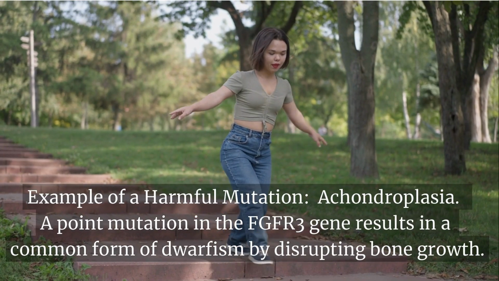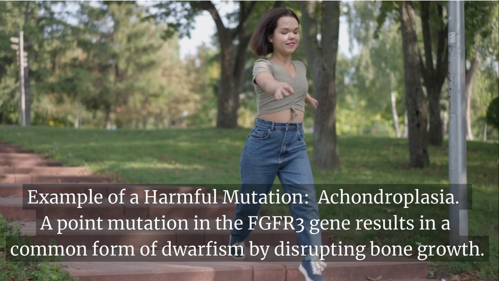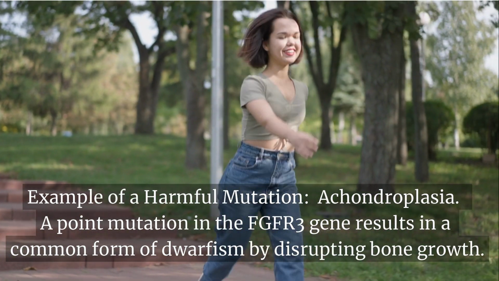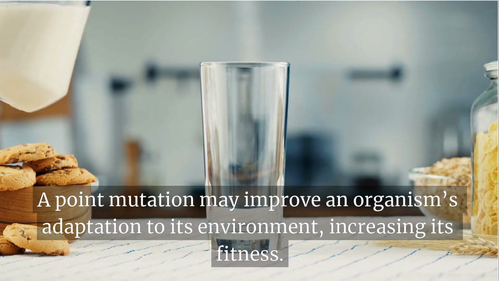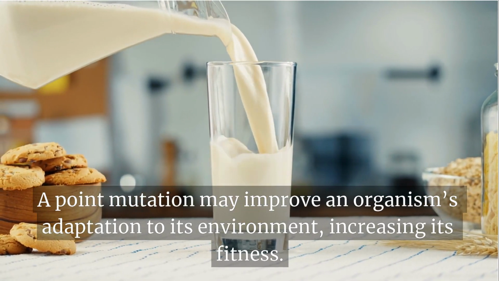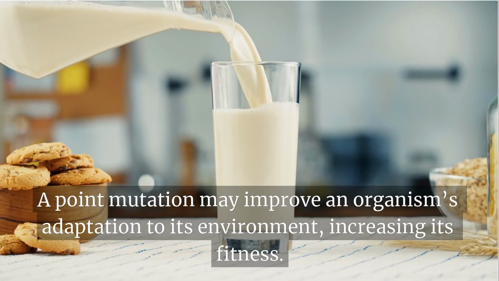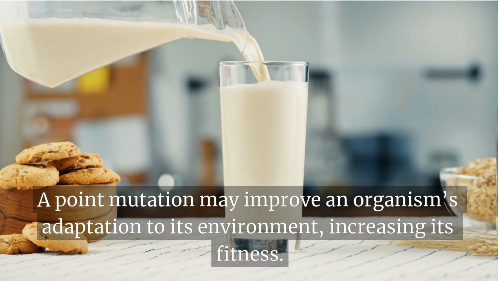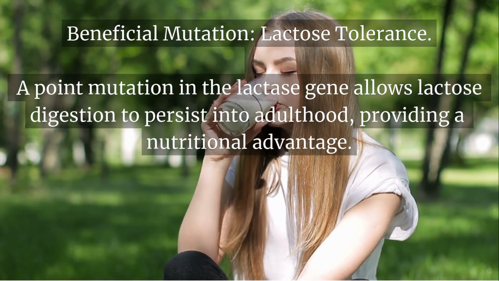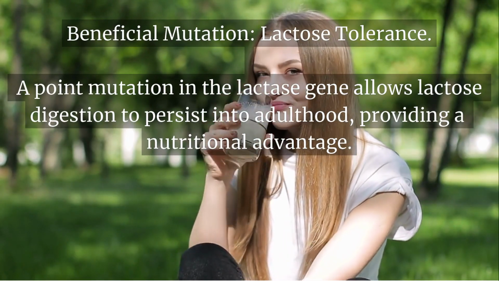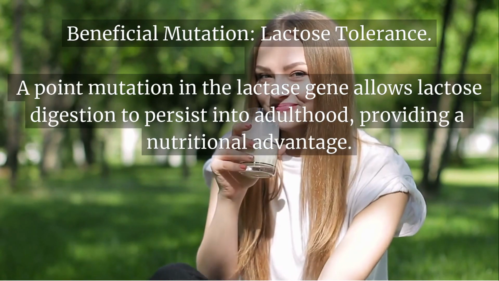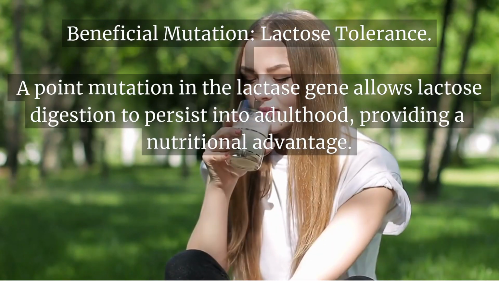Example of a harmful mutation, achondroplasia. A point mutation in the FGFR3 gene results in a common form of dwarfism by disrupting bone growth. On rare occasions, some mutations can be beneficial. For example, a point mutation may improve an organism's adaptation to its environment, increasing its fitness. Example of a beneficial mutation, lactose tolerance. A point mutation in the lactase gene allows lactose digestion to persist into adulthood, providing a nutritional advantage.